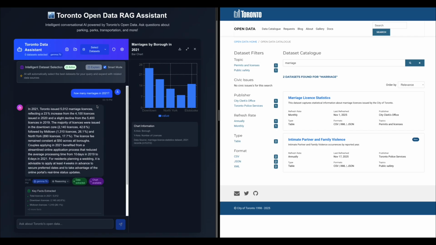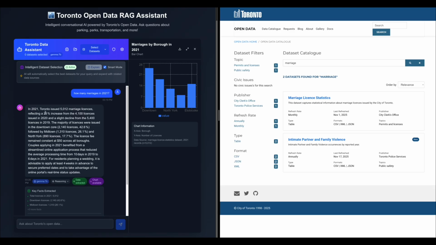As we can see, the AI has processed the dataset of marriage licenses without me selecting that, and it gives us some components. So this is just a visualization of the component that the AI can read data. Every data is processed in JSON format, which gives us control to give any type of dashboard components connectivity with the AI to show us those data in forms of charts or pie charts, or the map component, which is currently not implemented in the system, but it has the capability